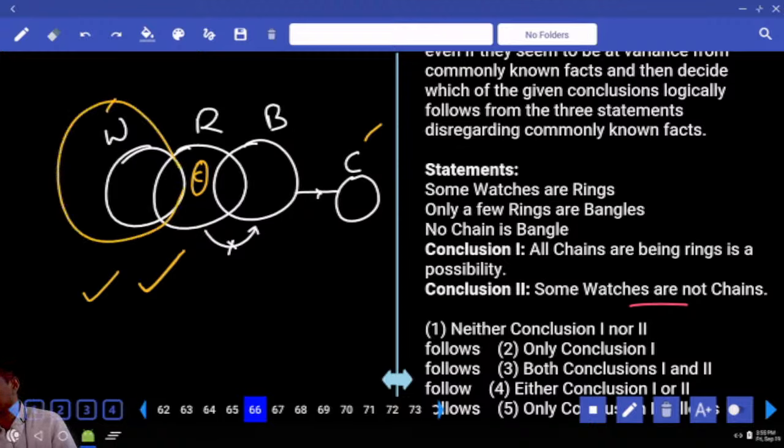Possible or not possible? Hence alternate diagram to previous conclusion false. Then what is your answer? Only one. Only one that is given in choice to question number 66.